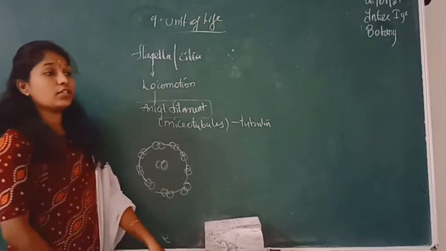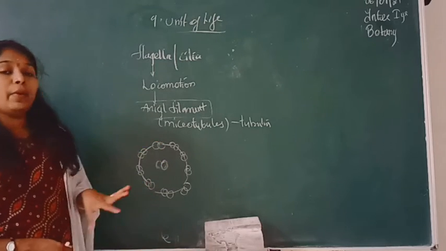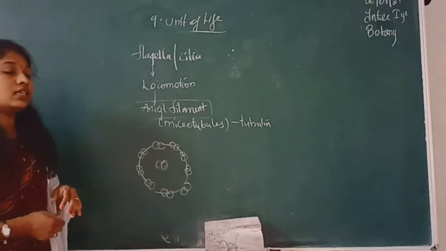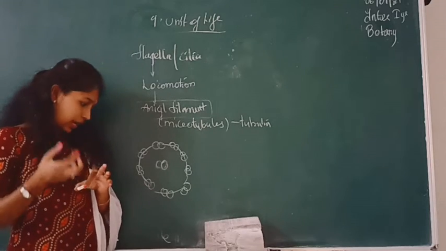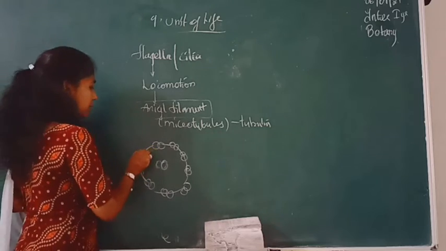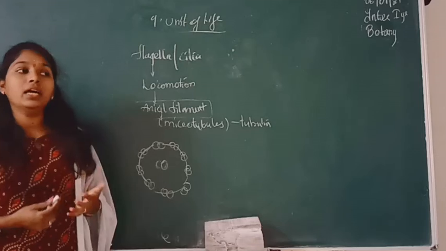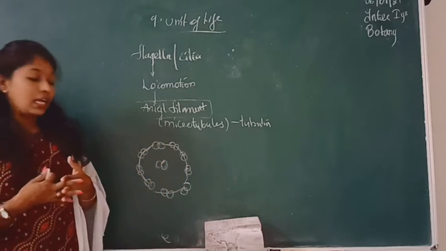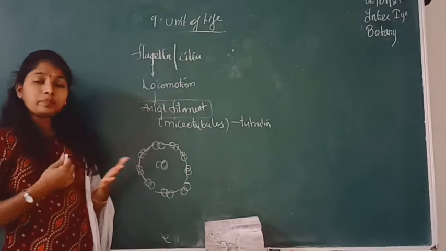In the center, apart from the doublets, 2 microtubules are present. This is the shape and arrangement of flagella. And the central ones are singlets, meaning they are arranged singly. Central singlets are surrounded by an inner sheath and connected by bridges. So these are nothing but the bridges which connect one to another. All the singlets are connected to each other in the form of those bridges. Okay, so this is all about the flagella.